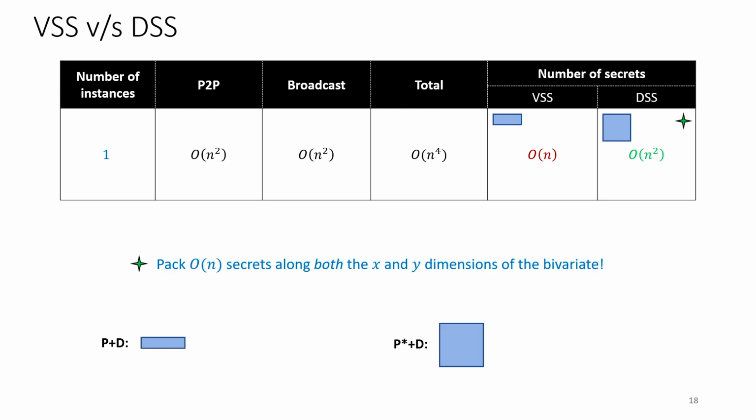While for VSS we were packing along just one dimension of the bivariate used for sharing, in the case of detectable secret sharing we pack order of n secrets along both the dimensions. You can think of this as a matrix of values which is getting packed. And this is what allows the detectable secret sharing to simultaneously share n squared values, in contrast to order of n which was getting shared in the VSS.